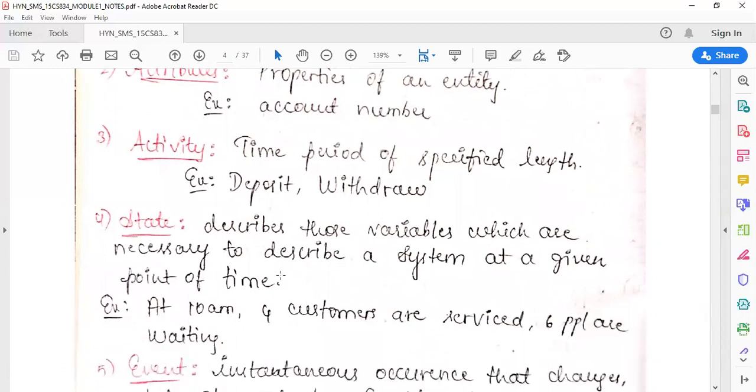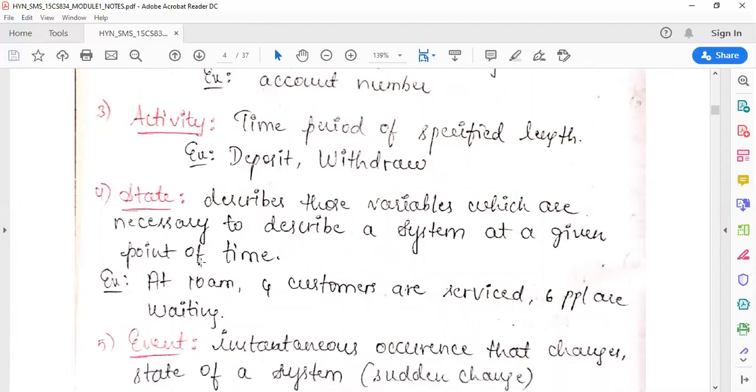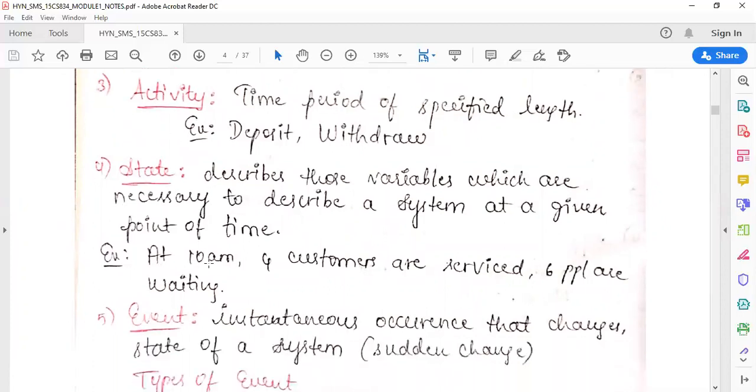Next, we have the state. State describes those variables which are necessary to describe a system at a given point of time. Whenever I have to describe a system, I need to select those variables which describe the system, and those variables I call the state. For example, at 10 a.m., 4 customers are being serviced and 6 people are waiting. This is called the state of the system at this particular time.